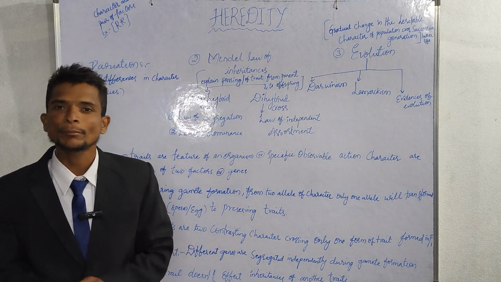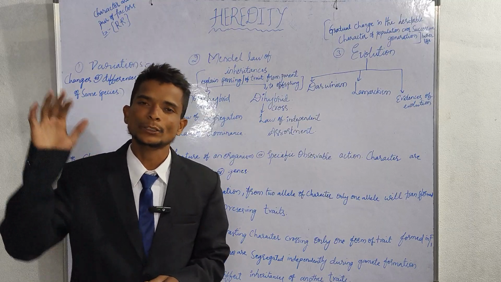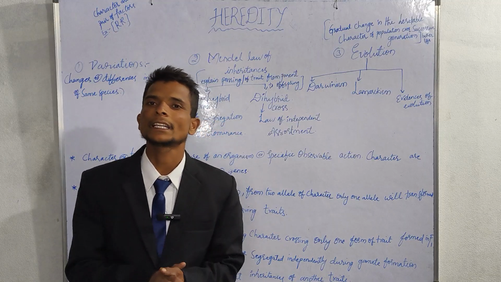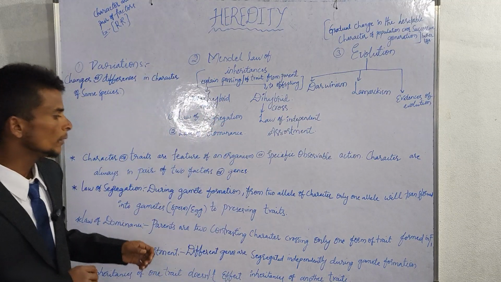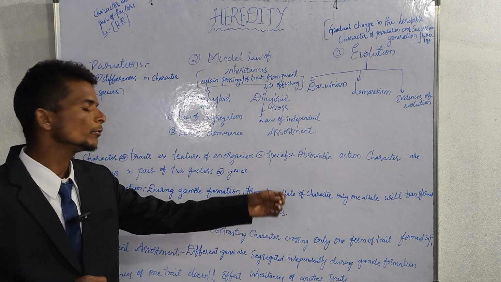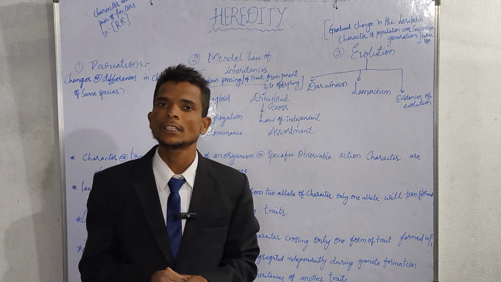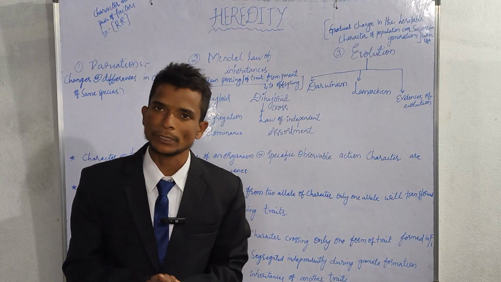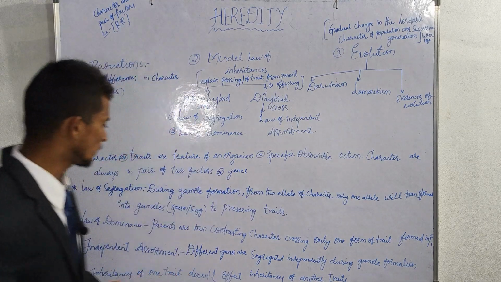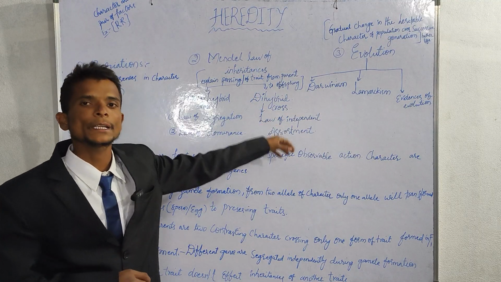In the law of dominance, parents are crossed with contrasting characteristics like tall or short. Contrasting characteristics means two different characteristics. At that time, only one allele will be dominant in the F1 generation, the filial generation. In the F1 generation, only one character will express. That one has the law of dominance, and the other one will become recessive. After that, in the dihybrid cross, we need to see the law of independent assortment.